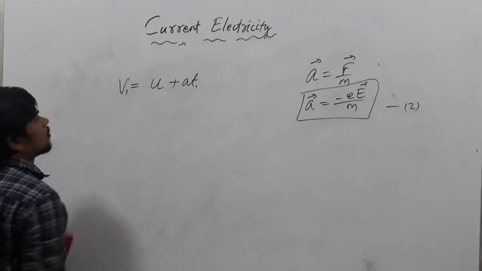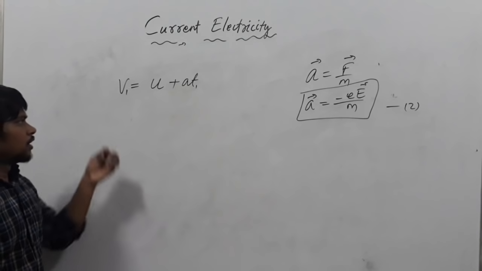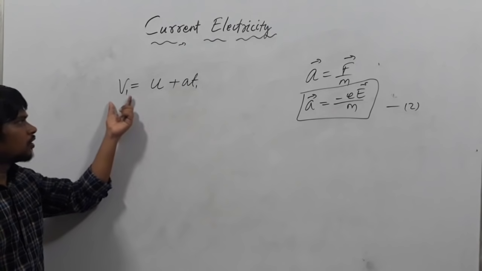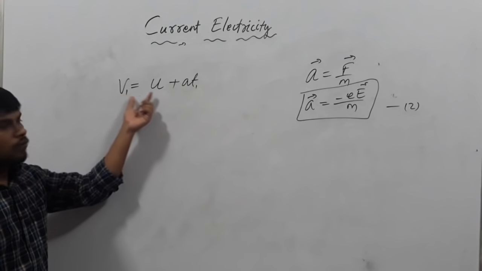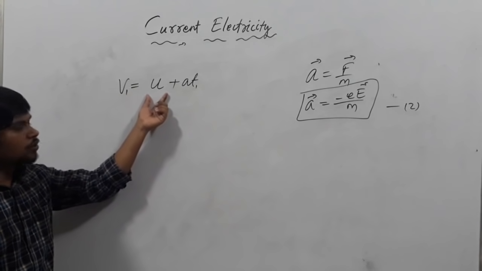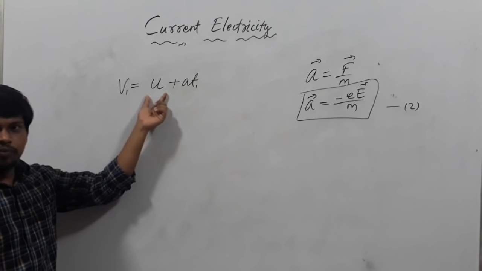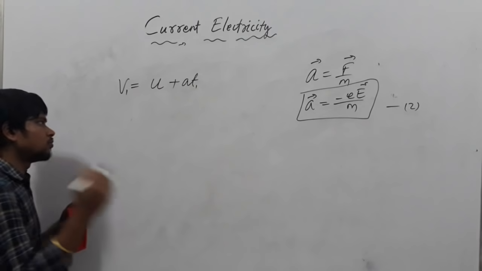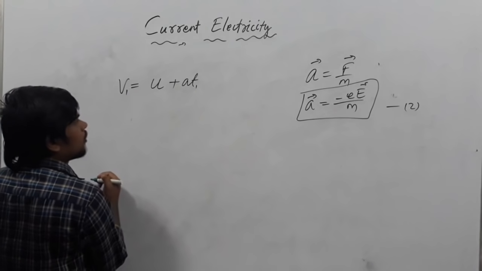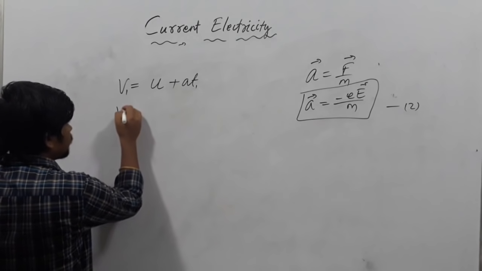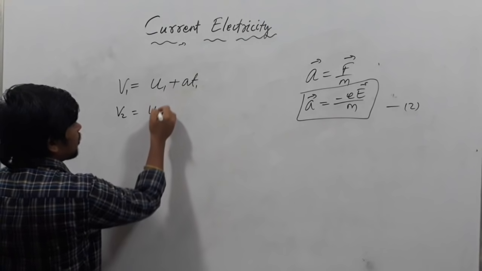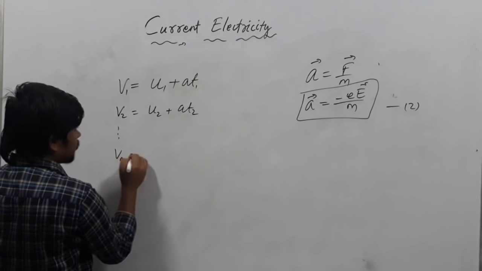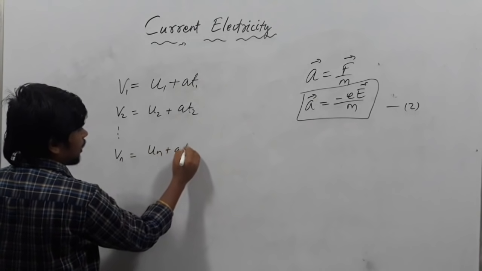For the first electron, the final velocity V1 equals U1 plus A T1. Similarly, V2 equals U2 plus A T2. Write down Vn equals Un plus A Tn. You can write it your own way.